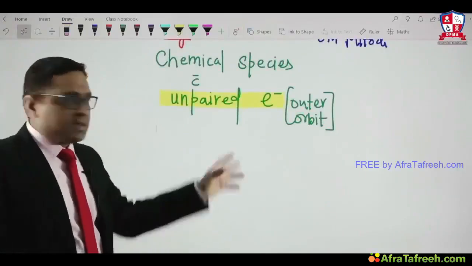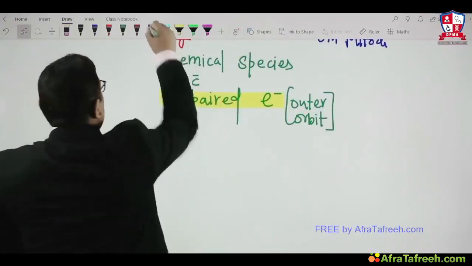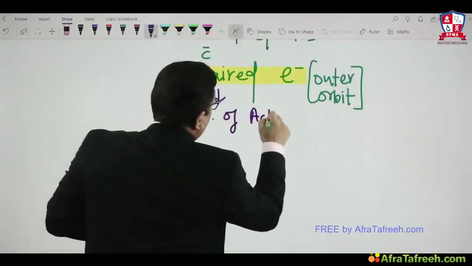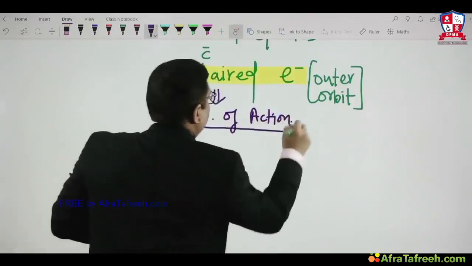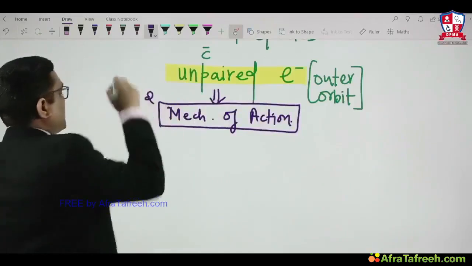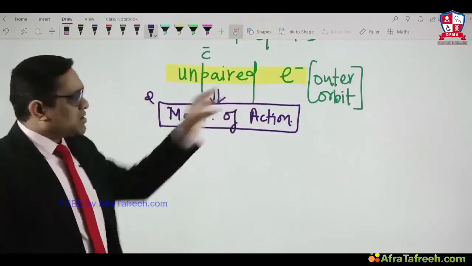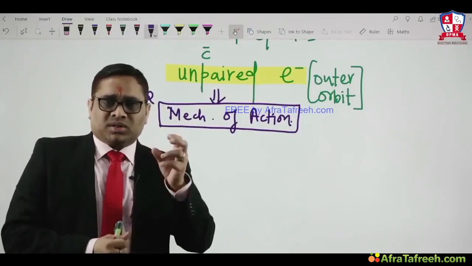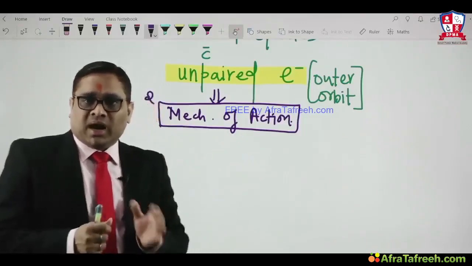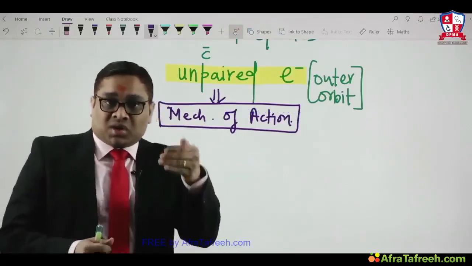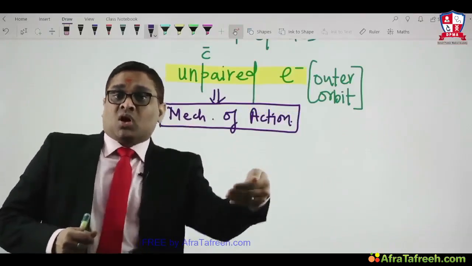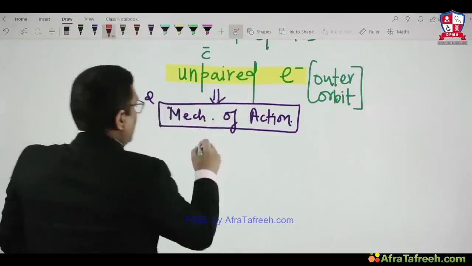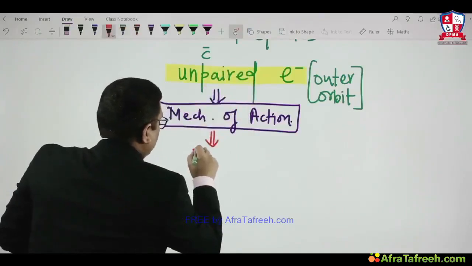When you know that there is an unpaired electron, only then can you predict the mechanism of action of the free radical. We should know the definition. It's a simple rule of chemistry: when there is an electron, it will cause oxidation; when there is hydrogen, it will cause reduction. So here, electron is there, so they will cause oxidative damage. That is why the mechanism of action of a free radical is oxidative damage.